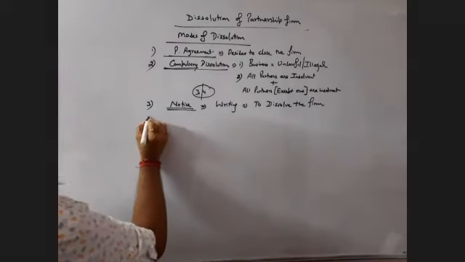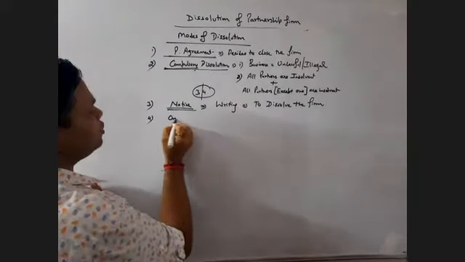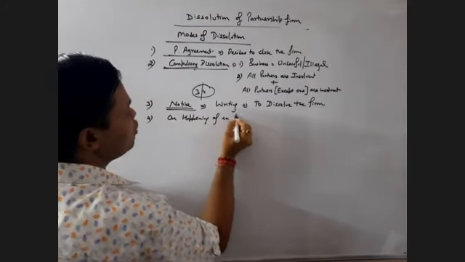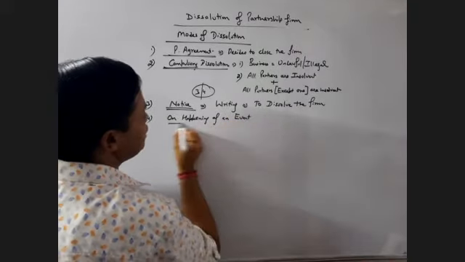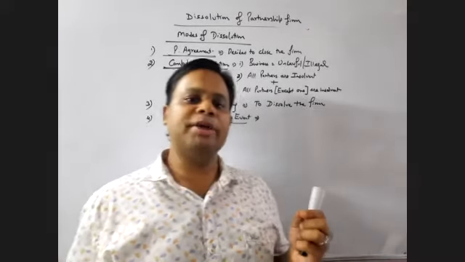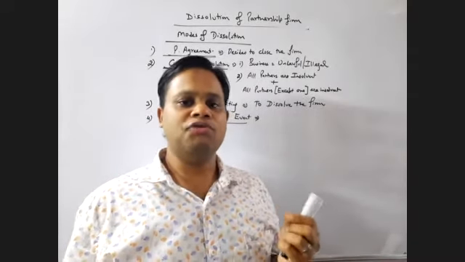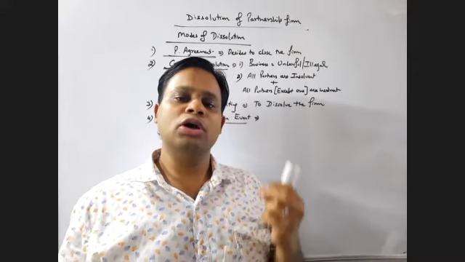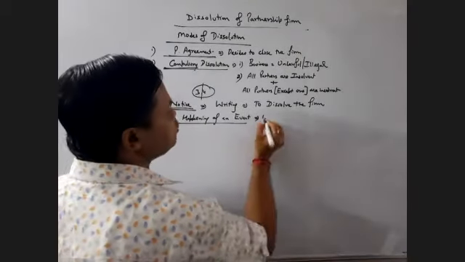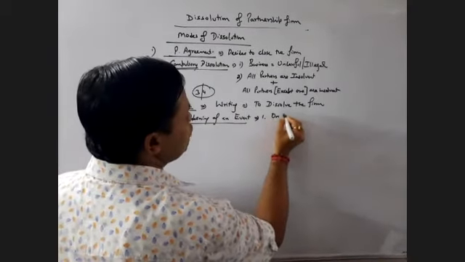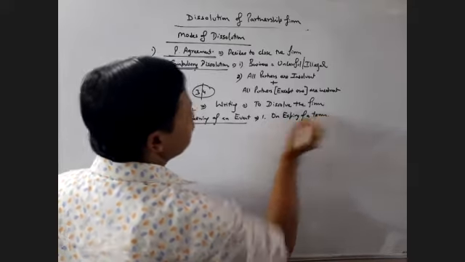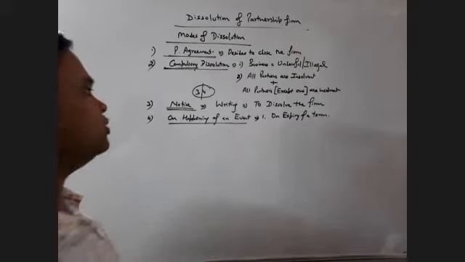Next, fourth, the firm can be dissolved on happening of an event. What is that event? Let's suppose we started our partnership on the basis of some term. For example, A and B decided to carry on the partnership for just 2 years. On the completion of those 2 years, the partnership needs to be dissolved. That is, on expiry of a term. When the term is finished, the firm needs to be dissolved.